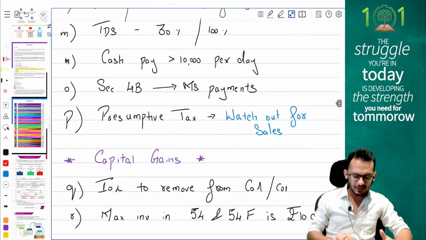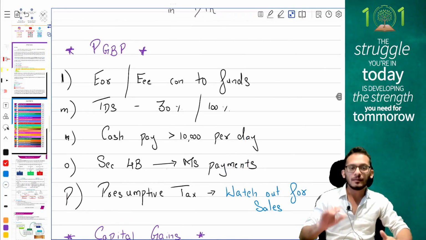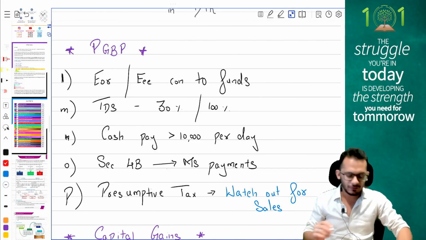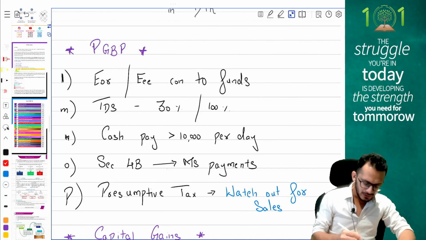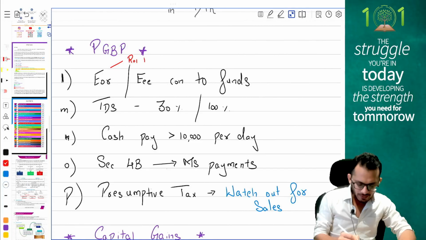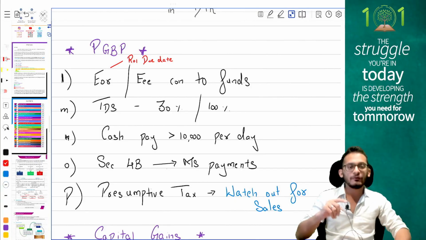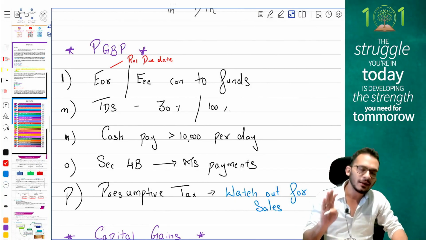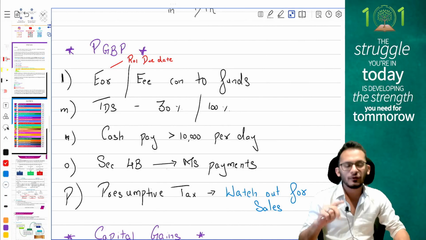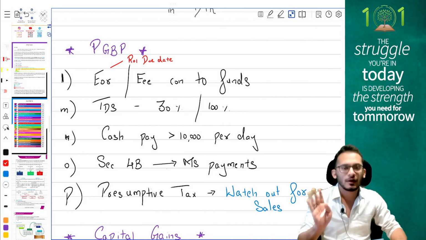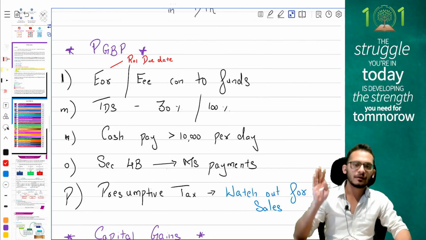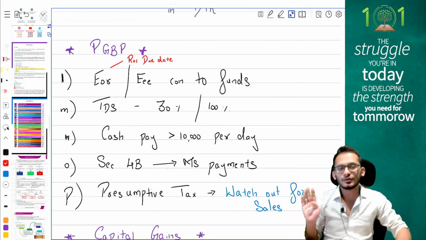Moving on to the next chapter, your important chapter of PGBP. Some critical adjustments to be kept in mind. One is employer and employee contribution to funds. When it comes to employer contribution, you have time until the ROI due date. If you pay the money by the ROI due date, you can claim it as a deduction. If you don't pay by the ROI due date, you cannot claim the deduction. You can claim it in the year in which you actually pay.